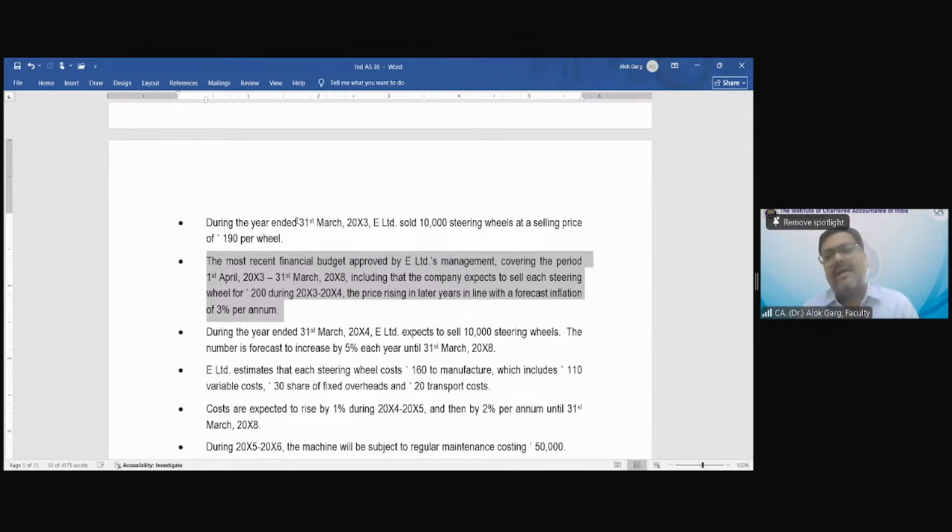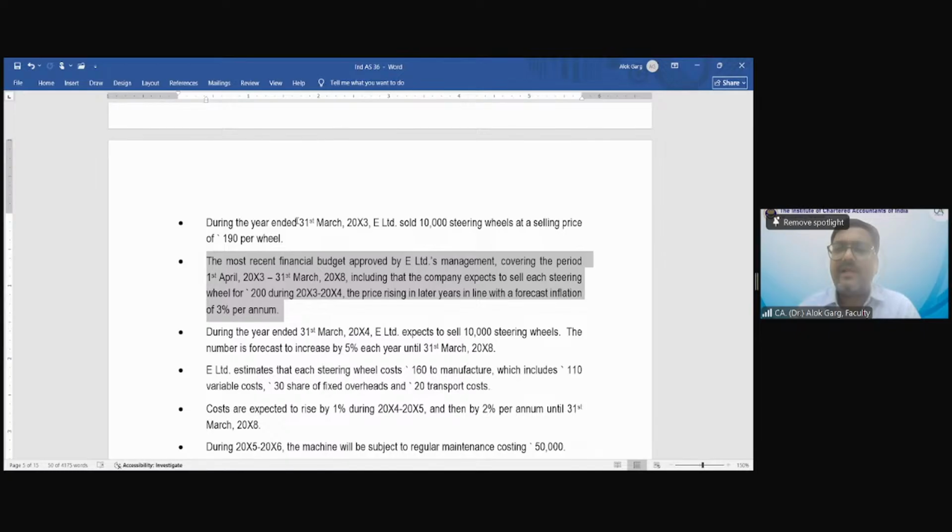अभी तक जो 3 पैराग्राफ पढ़े, so what is the first impression in your mind? The machine was purchased on 1st April 20x1. Cost was given, interest rate was given, and after 2 years, which is 31st March 20x3, how much steering wheel the company has actually sold is given.